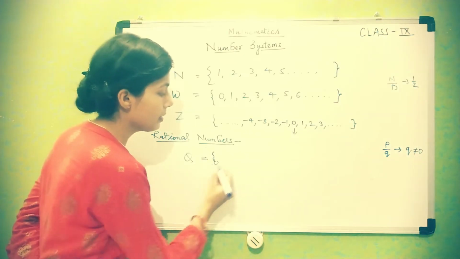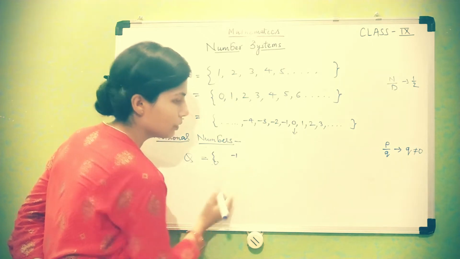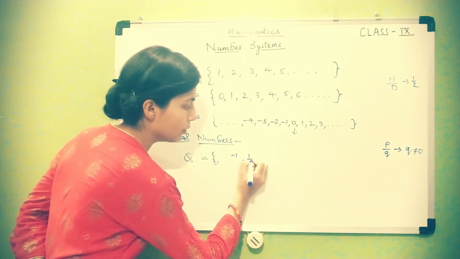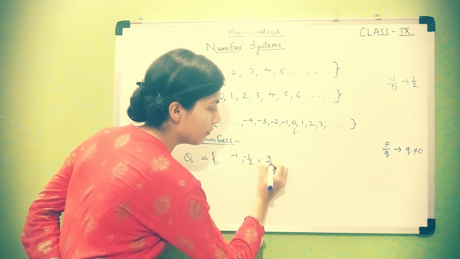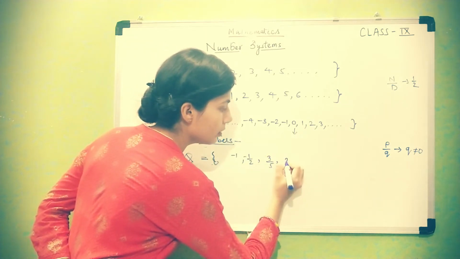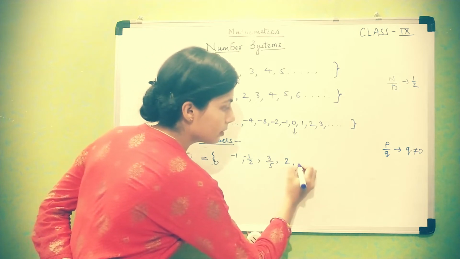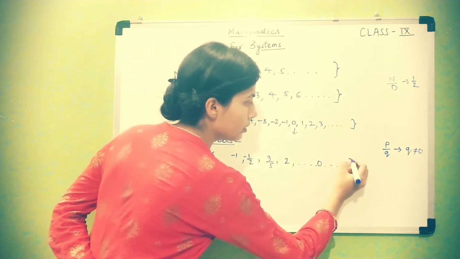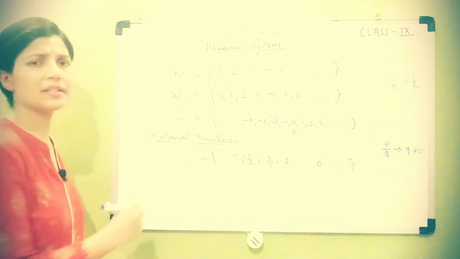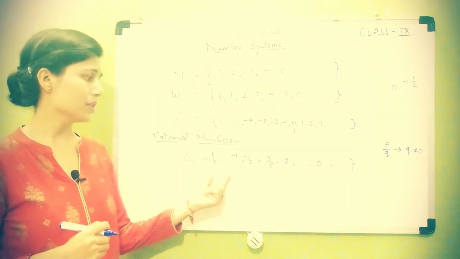So for example, -1, 1/2, or 3/5, or 2, 0 as well, and so on. There are many examples of rational numbers.